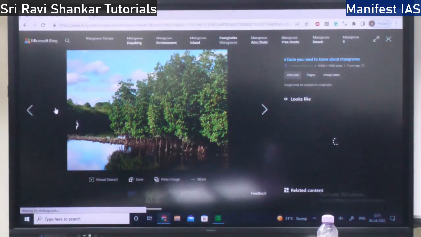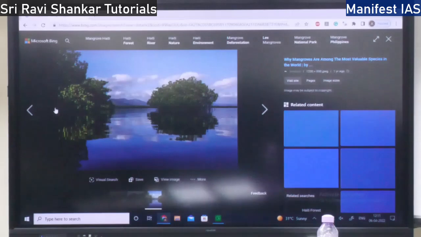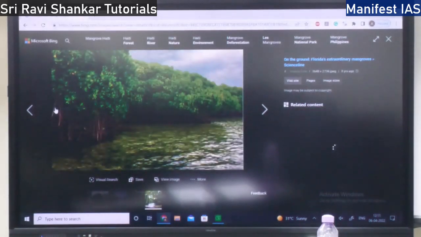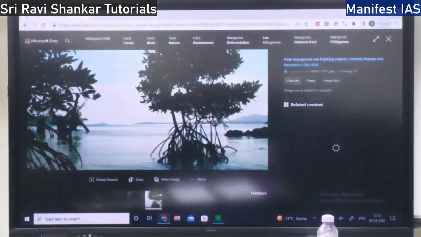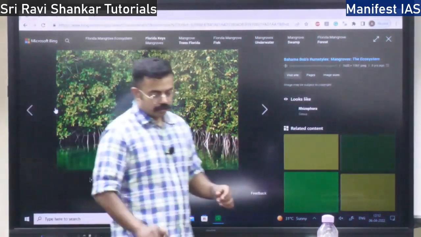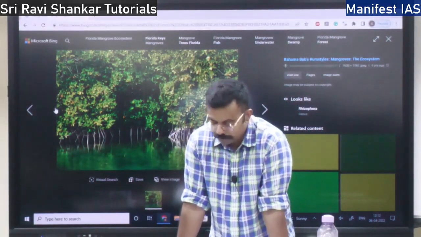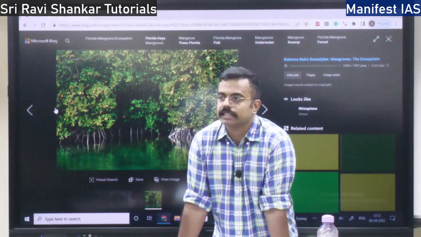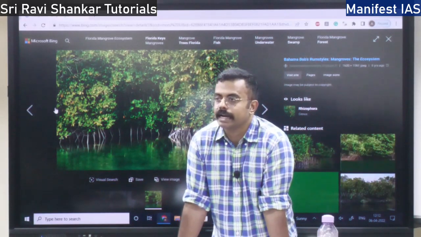In Sundarbans you will find this type of forest. So you will find these mangrove trees grown in the salt marshes where there is water having a lot of salinity. You will find it in tidal creeks.